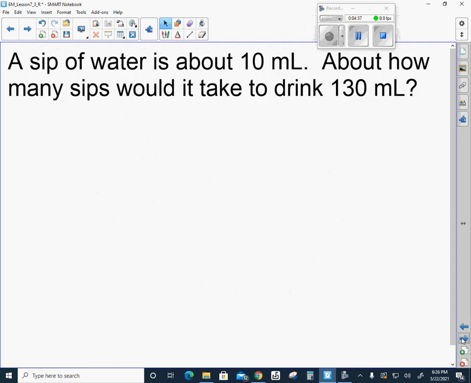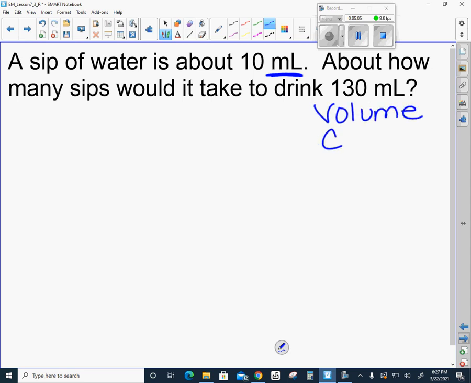Okay, skip that page there. All right, so this problem is about what? It says a sip of water is about 10 milliliters. About how many sips would it take to drink 130 milliliters? So what kind of measuring are we talking about in this problem? When you see the word milliliters, or the abbreviation mL for milliliters, we're talking about volume or capacity, okay? How much liquid something holds.